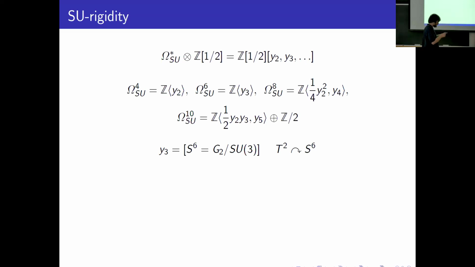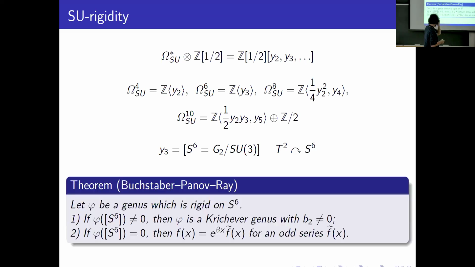And then we can apply our approach of the localization formula for the question about rigidity on this manifold S6. And it's the result of Buchstaber, Panov, and Ray again, that if a genus phi is rigid on S6 and non-zero on this manifold, then it's a Krichever genus with parameter B2 non-zero. So if a genus is rigid on only one SU manifold, S6, and non-zero on it, then it's a Krichever genus too.